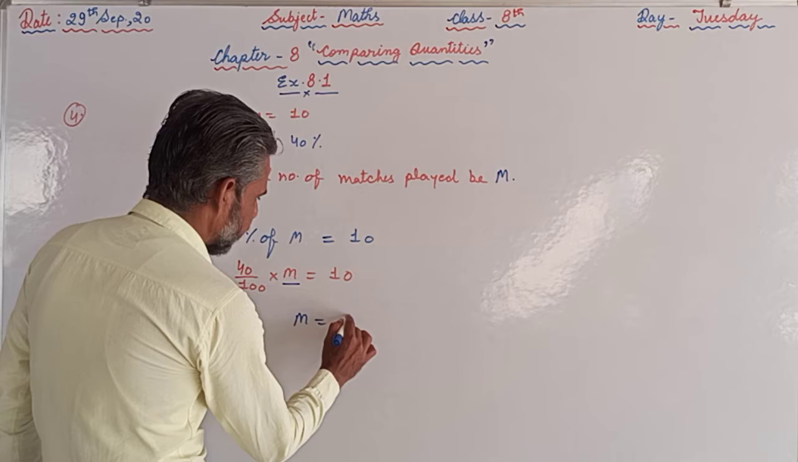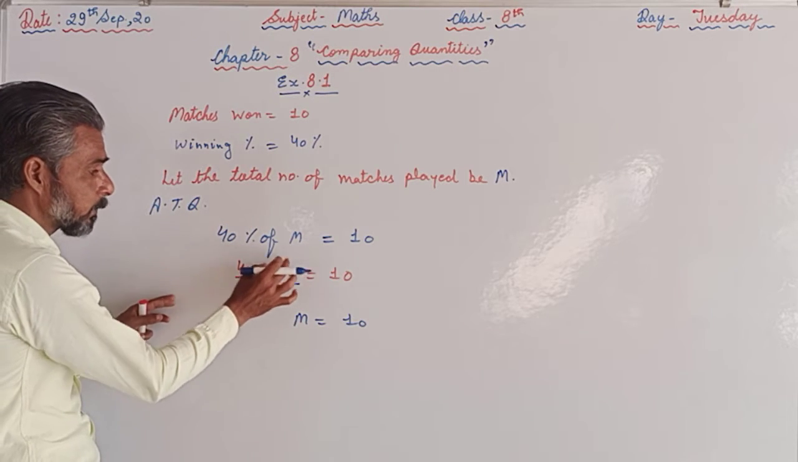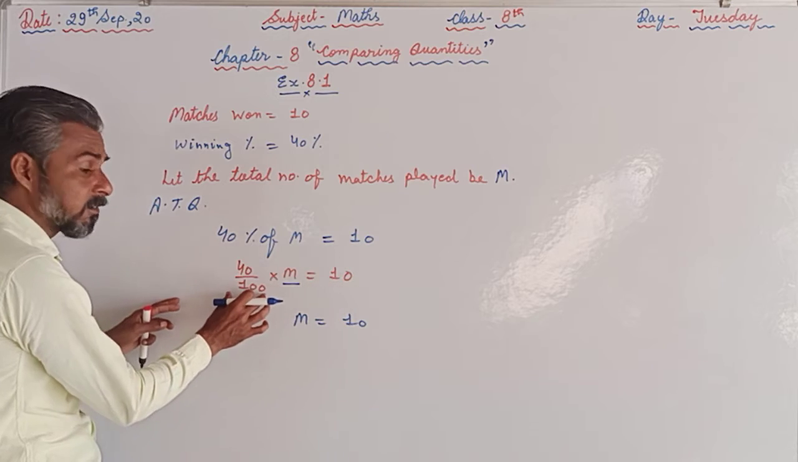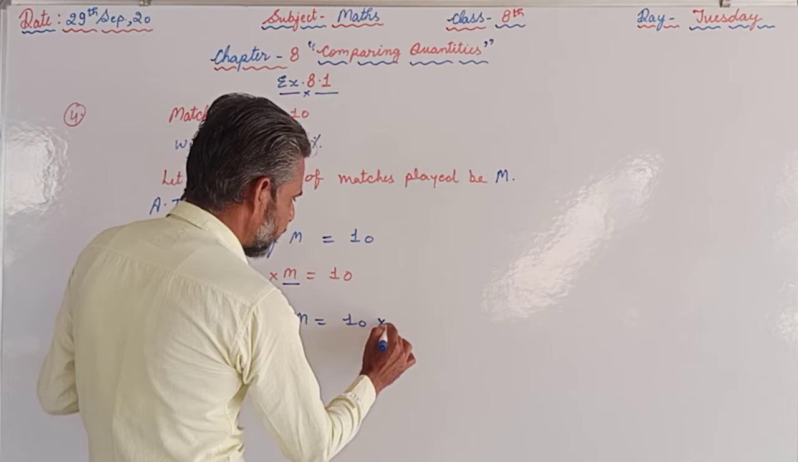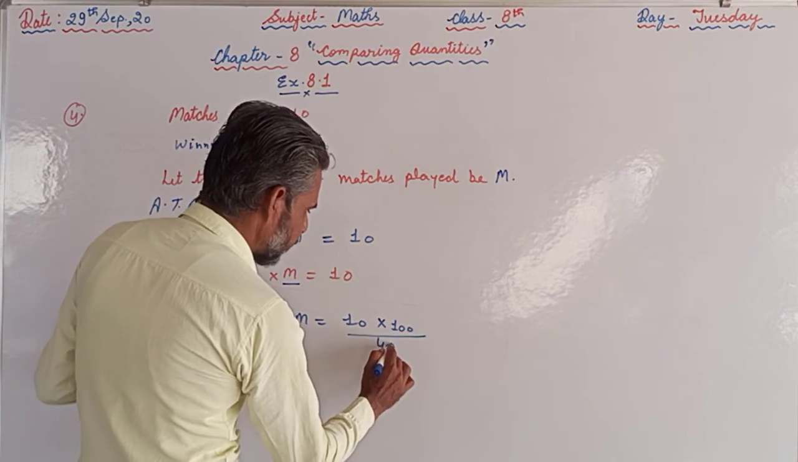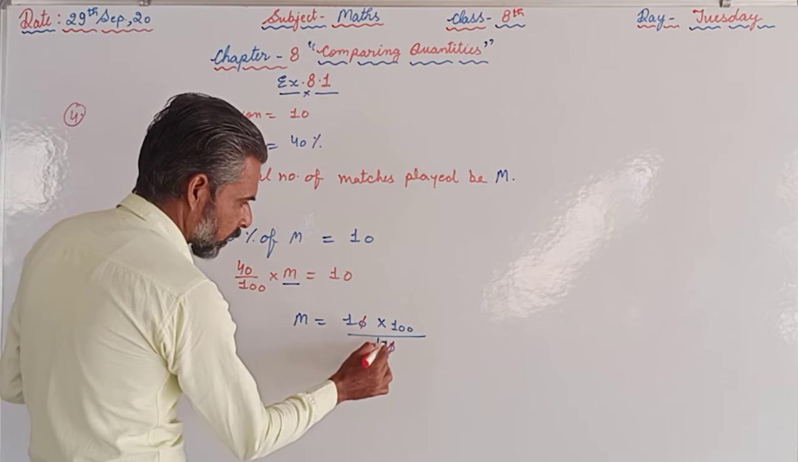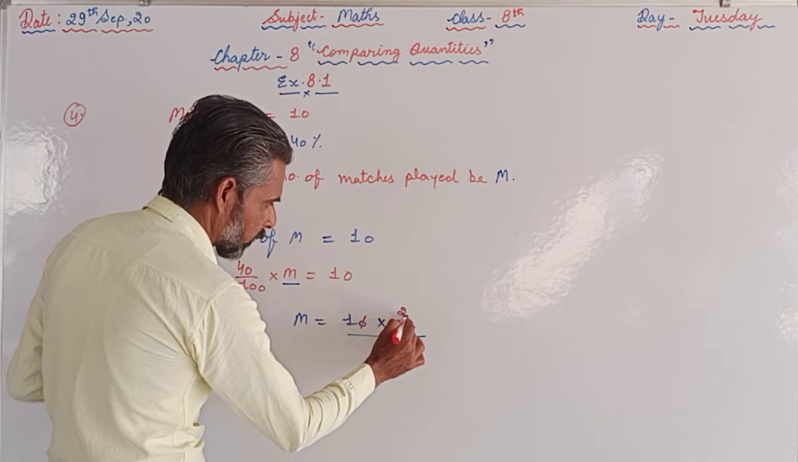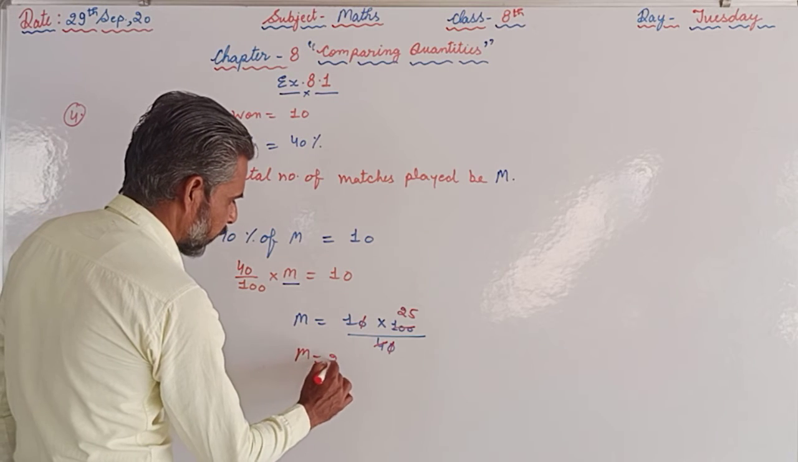So m will be equal to 10, and that will be transferred to that side. 40 is multiplying here, so that will divide, and 100 is dividing here, so that will multiply. So 100 will go upside and 40 will go downside, and now we can cancel out the zeros. 0 cancels 0, and 4 times 25 is 100. So m is equal to 25.